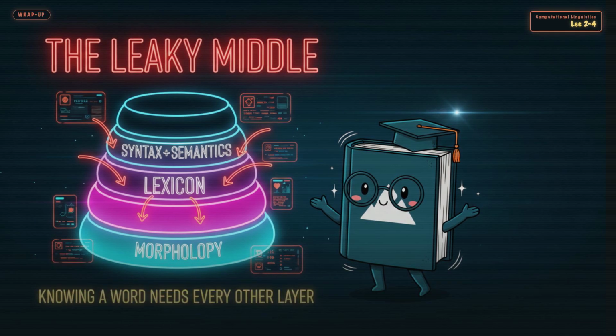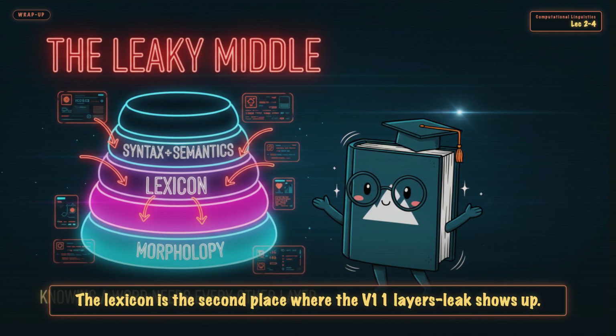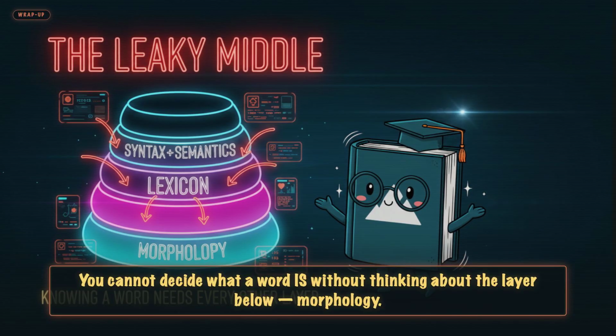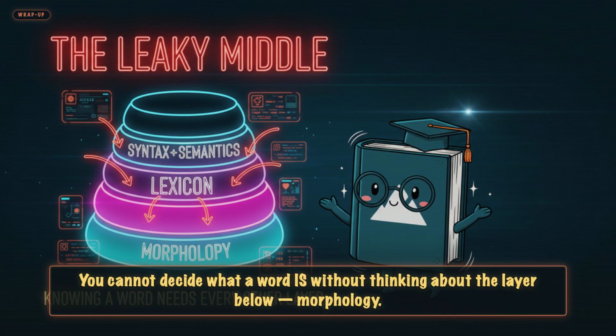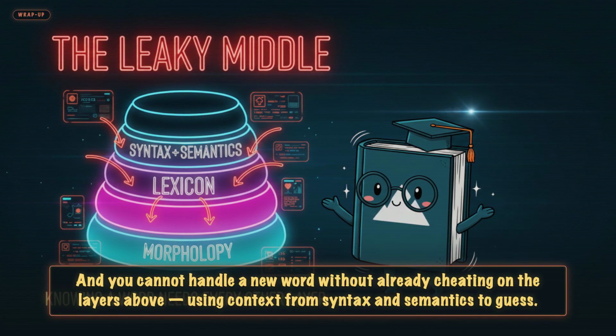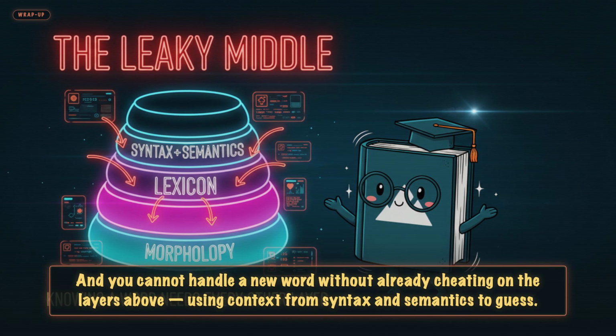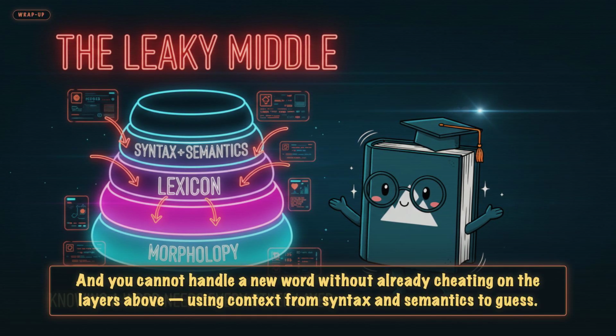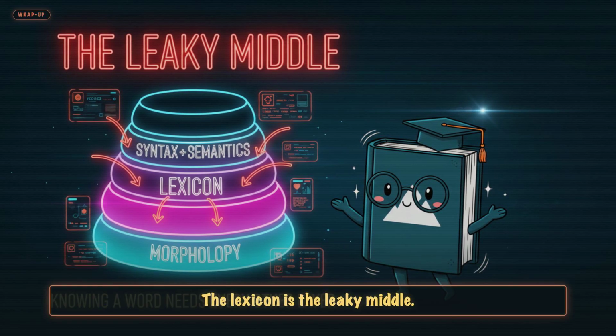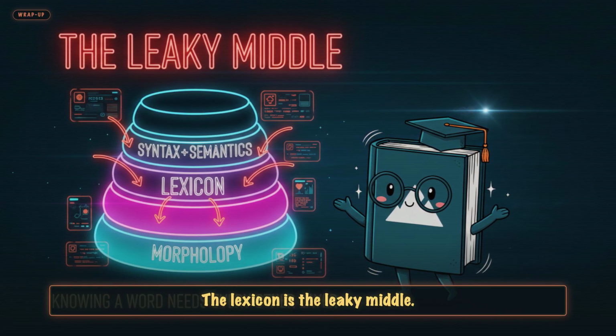Back to the puzzle. The lexicon is the second place where the 11 layers leak shows up. You cannot decide what a word is without thinking about the layer below, morphology. And you cannot handle a new word without already cheating on the layers above, using context from syntax and semantics to guess. The lexicon is the leaky middle.